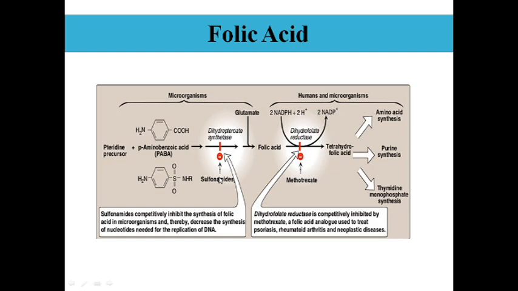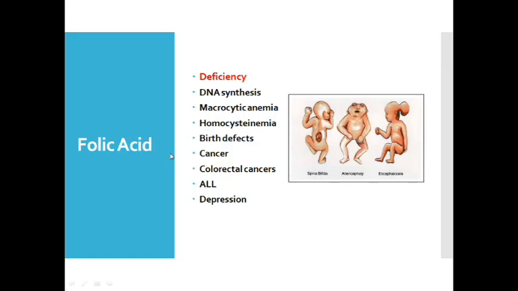We have already discussed this particular aspect in genetics. Folic acid deficiency can hamper DNA synthesis, can cause macrocytic anemia, then homocystinemia, and birth defects. You can see there's anencephaly, where there is no head, and spina bifida, omphalocele, and the patient can develop cancers, colorectal cancers, and acute lymphoblastic leukemia. Most of the time the patient may even suffer from depression, and if you give folic acid supplementation, definitely it may be one of the leading causes of depression. And preconceptionally, before the planning of pregnancy itself, folic acid consumption is advised these days.